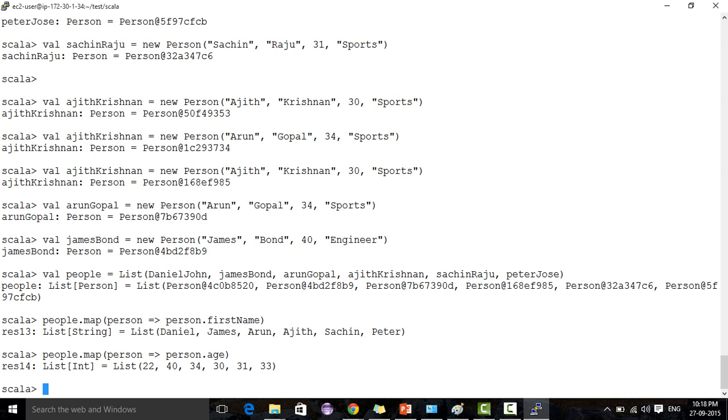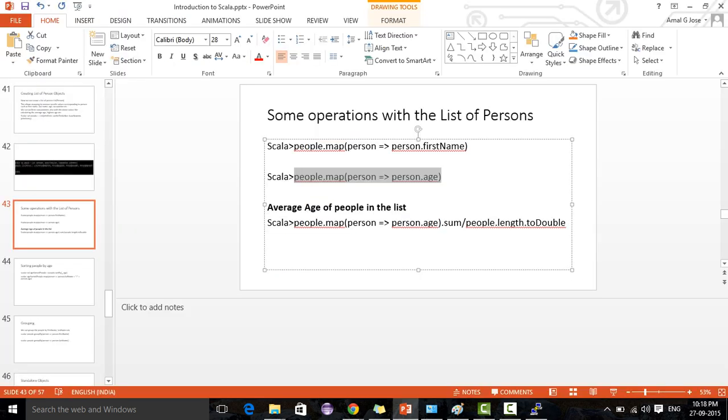Now we are going to find the average age of these people. So what we can do is people dot map person dot age dot sum. It will find the sum of the ages of all the people.